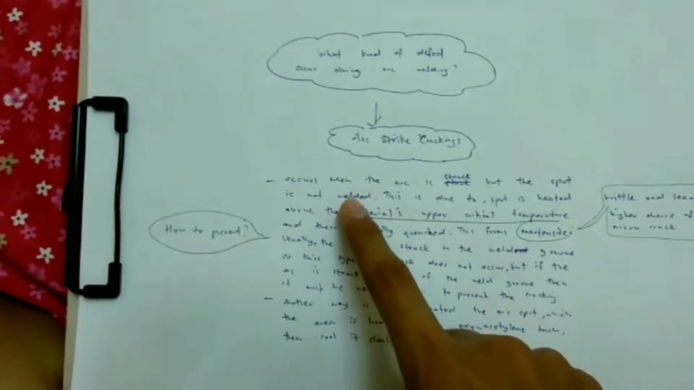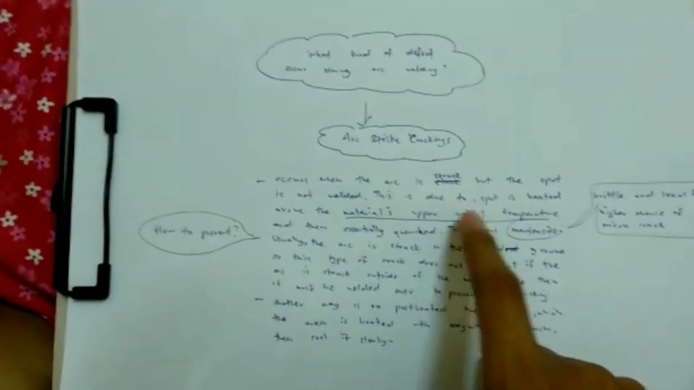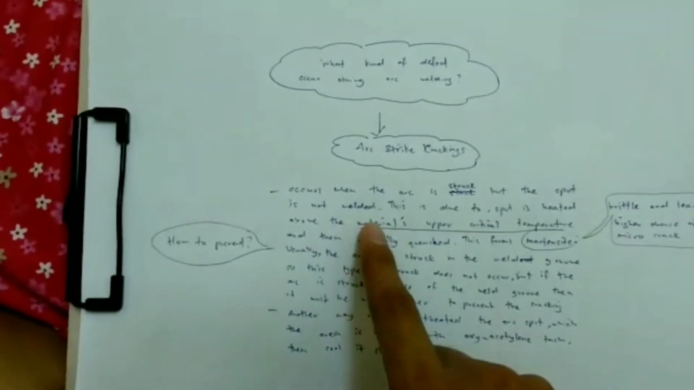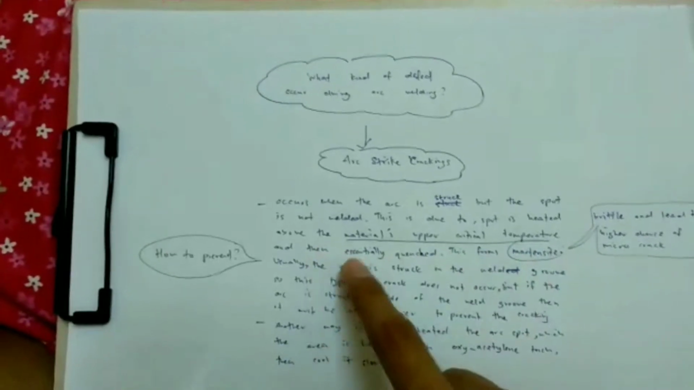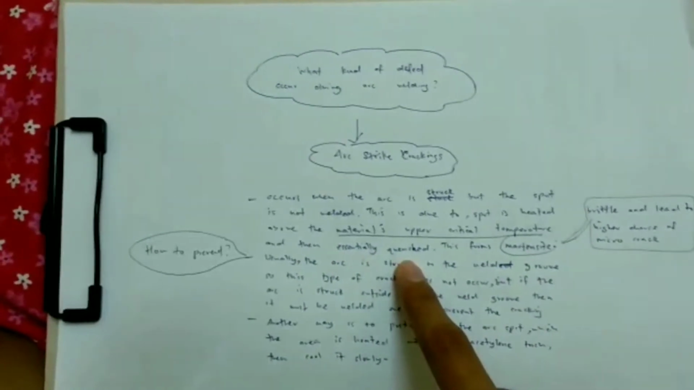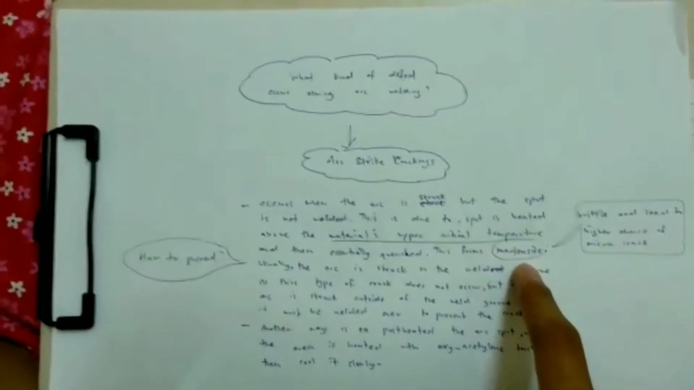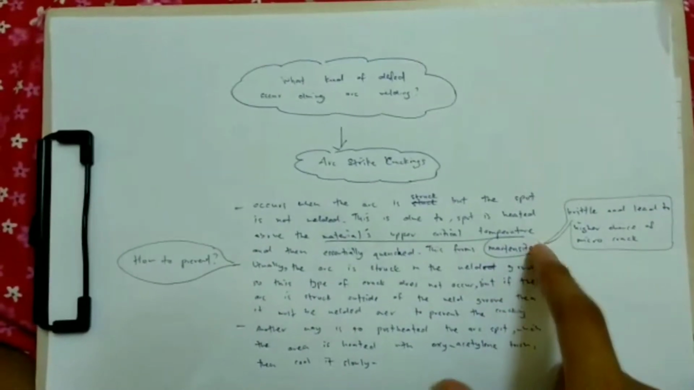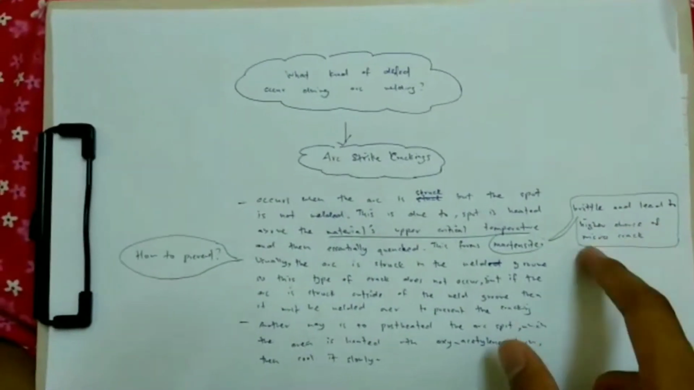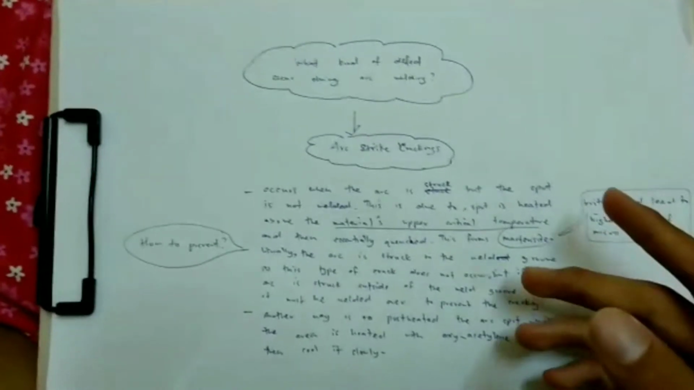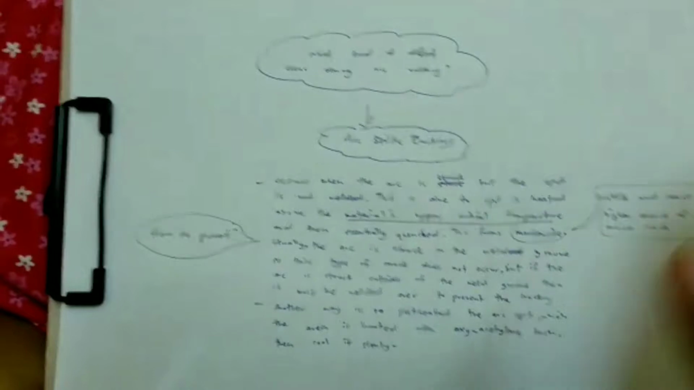So why does this happen? It is because the spot is heated above the material's upper critical temperature and then essentially quenched, and it will form martensite. So what is martensite? Martensite is brittle and it can lead to a higher chance of micro cracks. We don't want the crack to spread more, so we can prevent it.